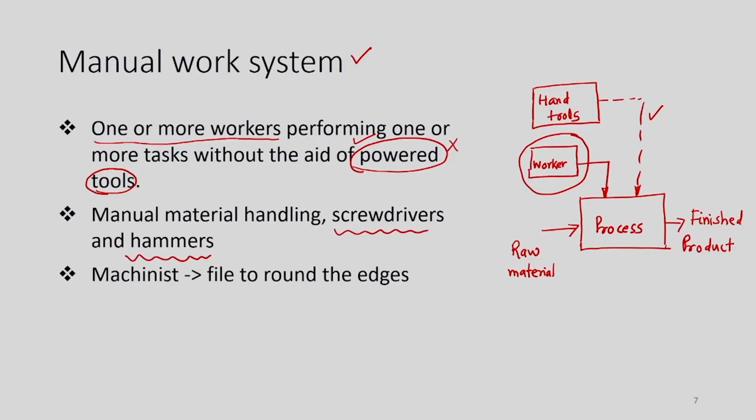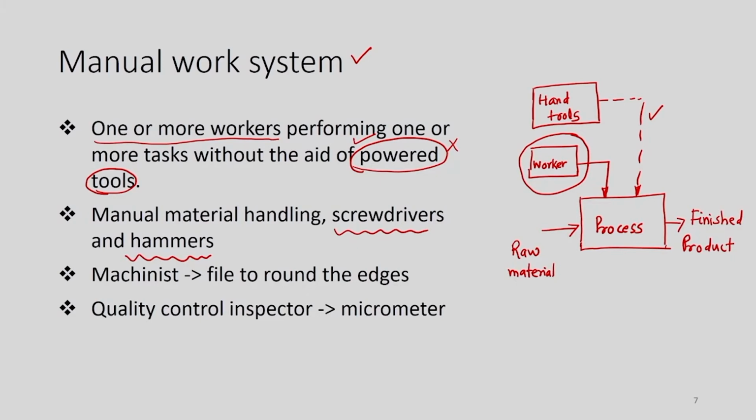These are some of the examples. A machinist is using a file, and the file is used to round up the edges to make the edges blunt. A quality control inspector is using a micrometer gauge to measure the dimensions of products.